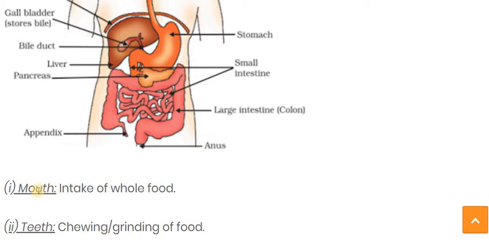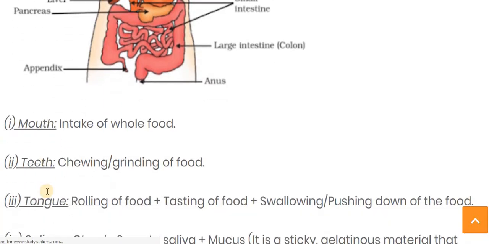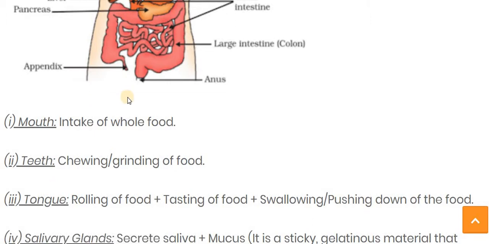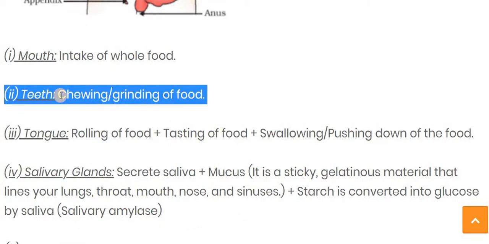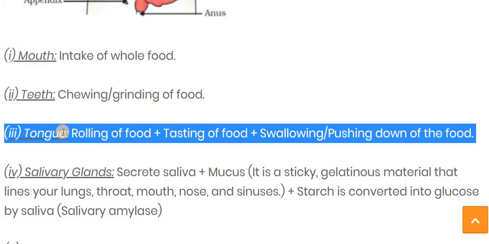Now let's describe it. First of all, the mouth. With the help of the hand, human beings put the food inside the mouth, which means the intake of the whole food in the mouth. In the mouth, three things are present: teeth, tongue and salivary gland. The function of the teeth is chewing and grinding of food. The main function of the tongue is rolling of the food, tasting of the food, and swallowing, pushing down the food. It also helps to keep the food wet, so it helps in swallowing.